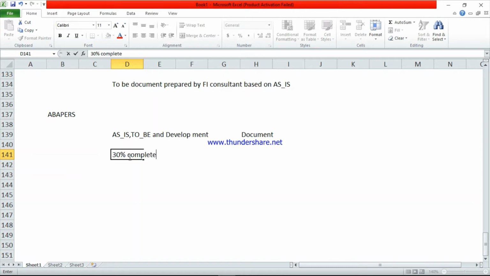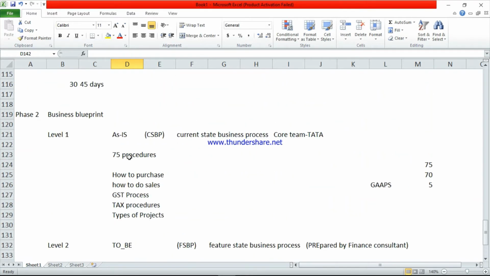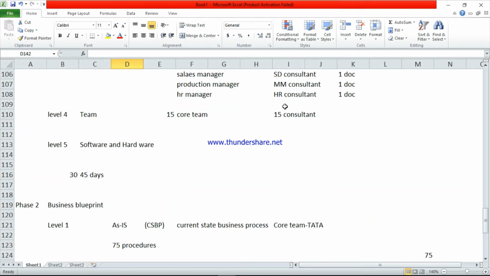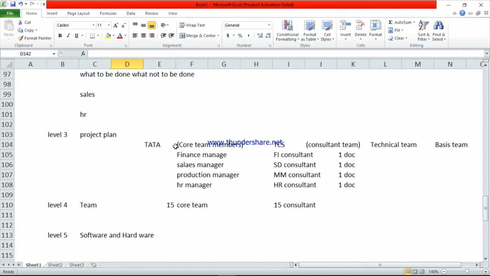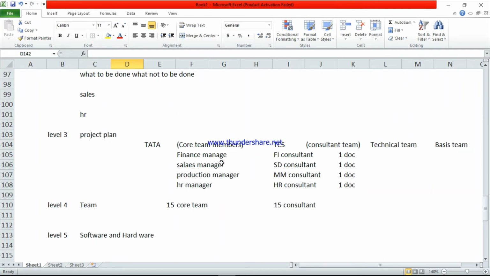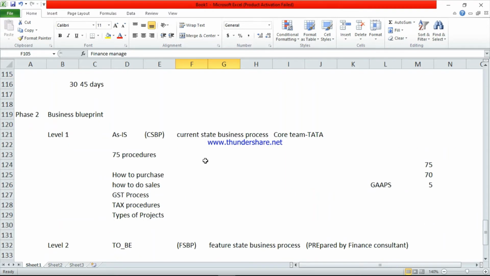30% completed. This is a very important phase, phase 2, the business blueprint procedure. So here in first level, core team members from Tata Group. Look at this one. Tata has 15 employees and TCS has 15 employees. First the core team, these persons will prepare an individual document, that is an as-is document. It contains how they are doing the data, what kind of procedure they are following in Oracle. So they will prepare one document.